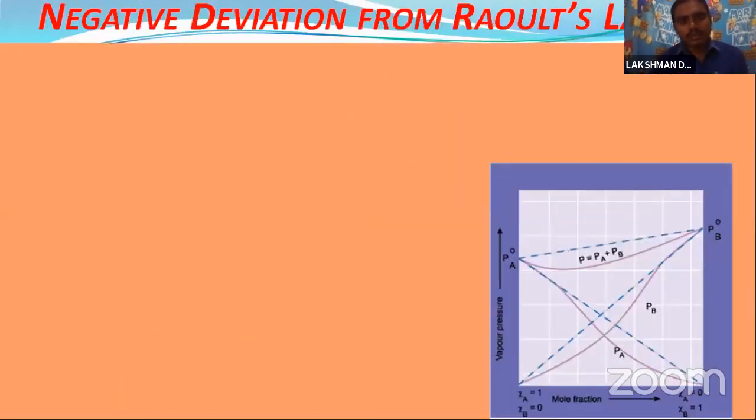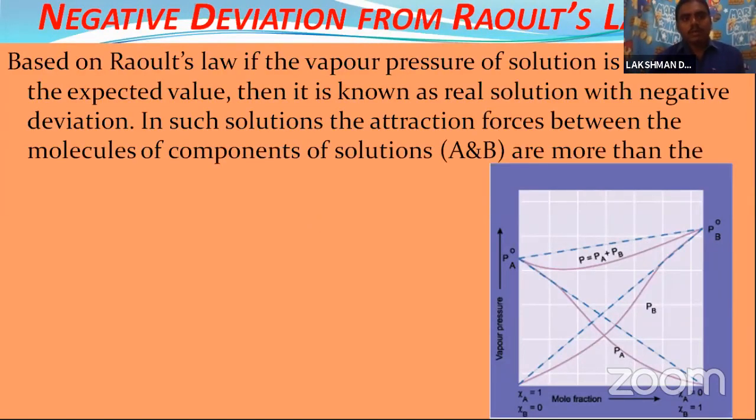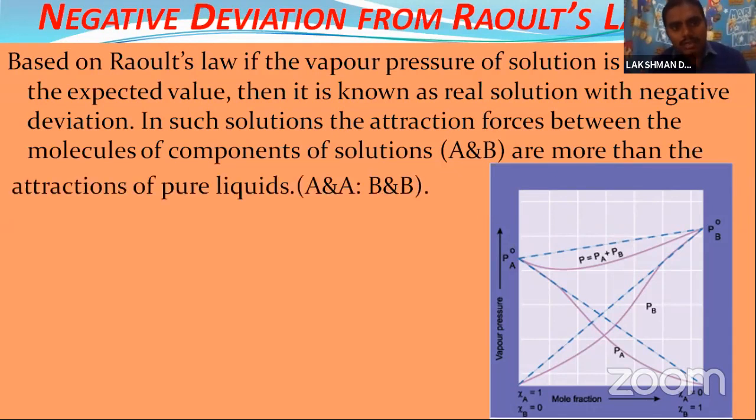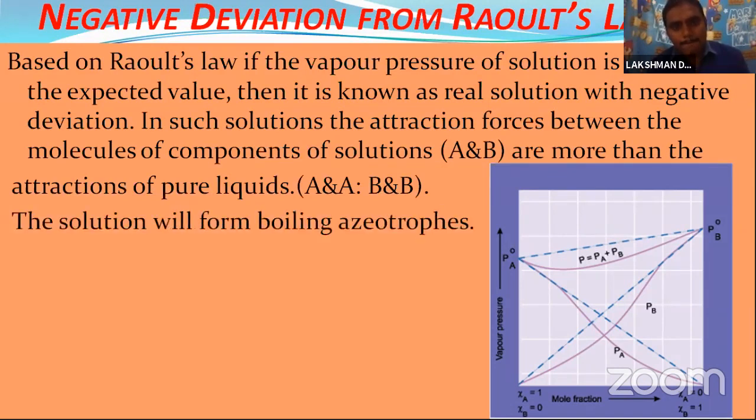Let's come to the negative deviation. In negative deviation based on Raoult's law, if the vapor pressure of the solution is less than the expected value (in positive deviation it is more than the expected value, but in negative deviation it is less than the expected value), then it is known as a real solution with negative deviation. In such solutions the attraction forces between the molecules of components A and B are more than the attractions of pure liquids A and A, B and B.